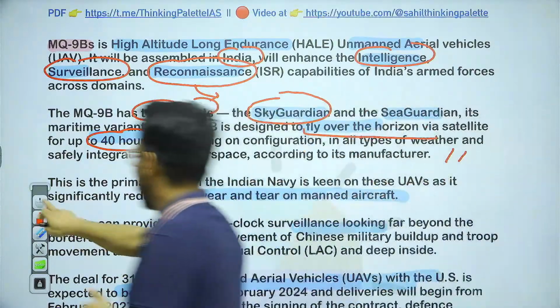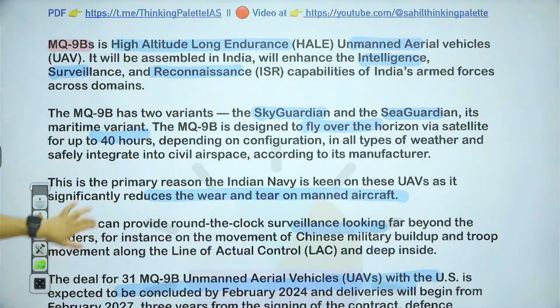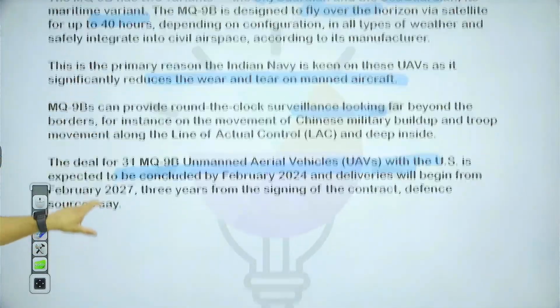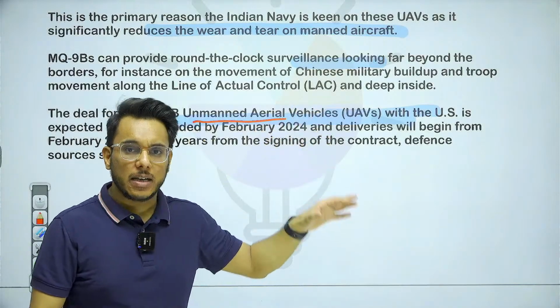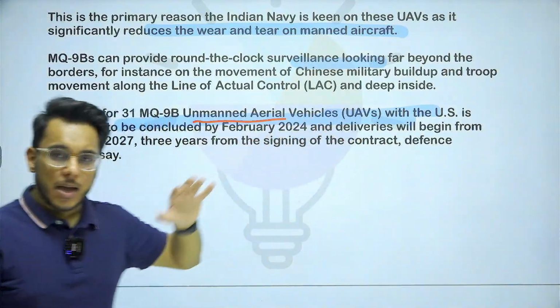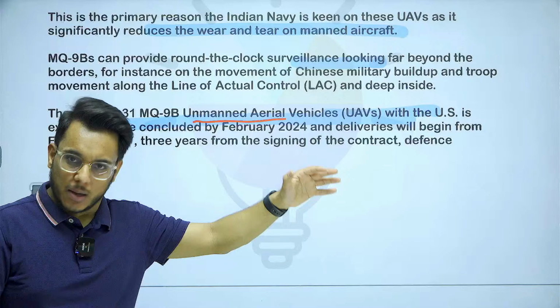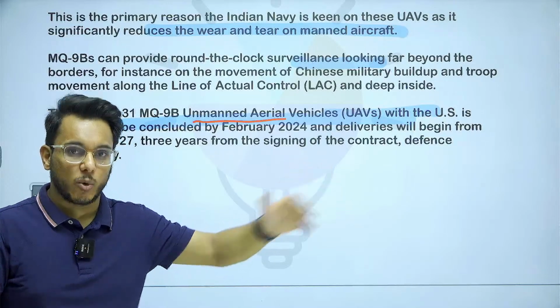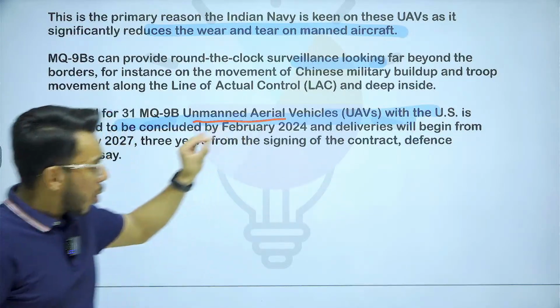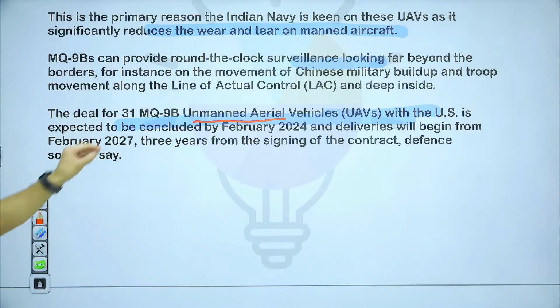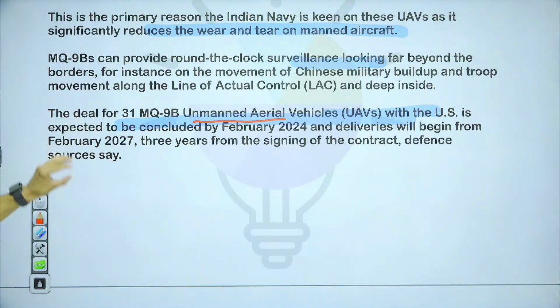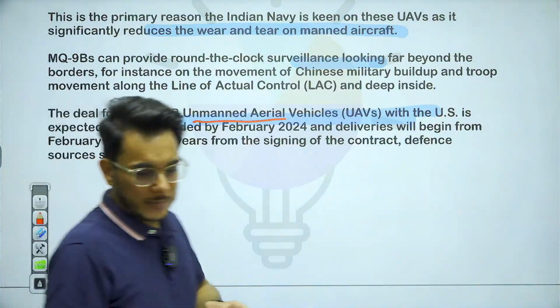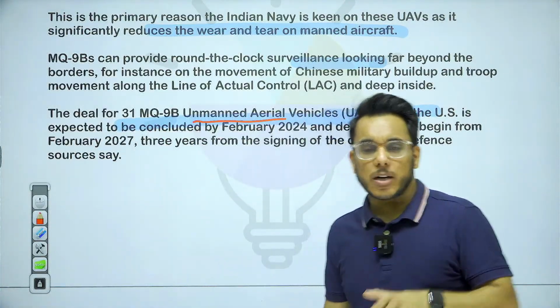Now, it can help to keep a better eye on the Line of Actual Control, and the cabinet committee has cleared this particular deal, and Mr. Joe Biden and the Prime Minister of India, Mr. Modi, have also closed a deal. The other formalities will be completed by February 2024, and deliveries of this UAV will come around 2027. So this is all about this particular development.